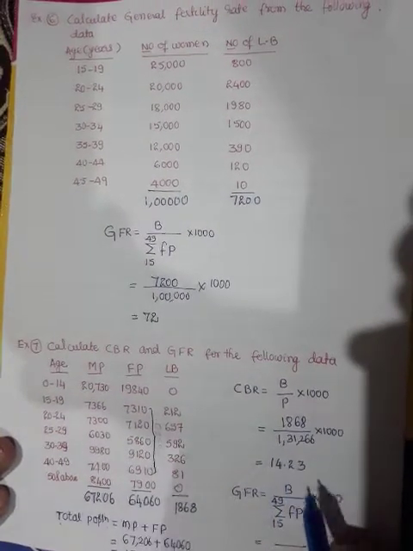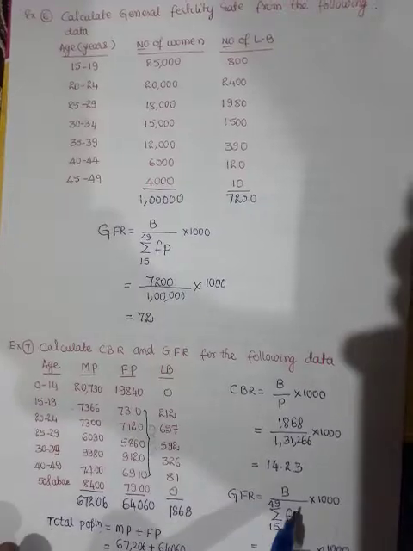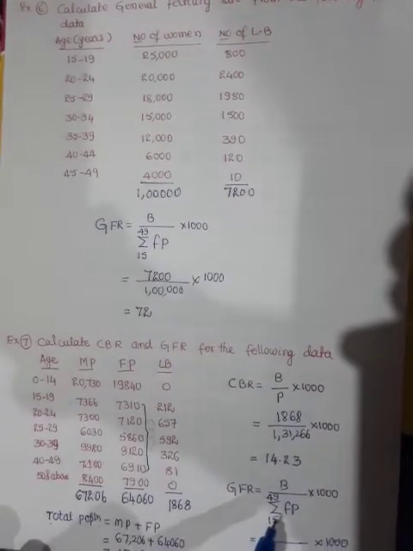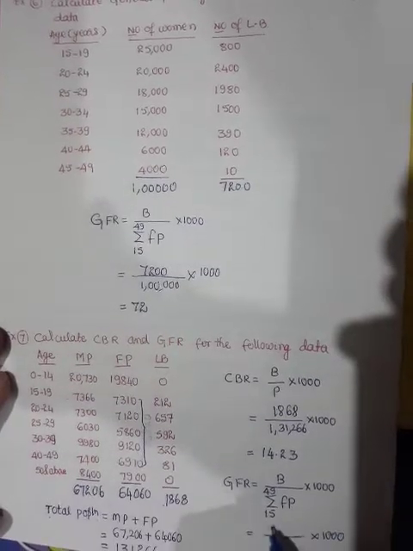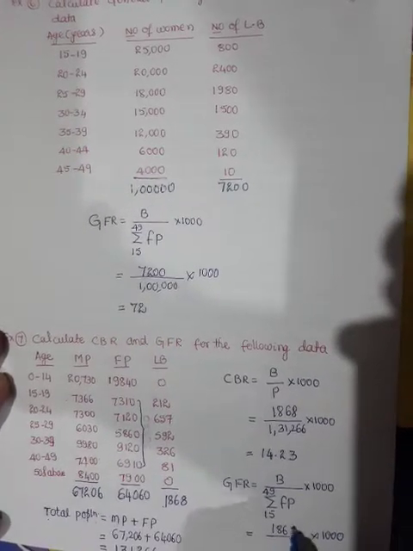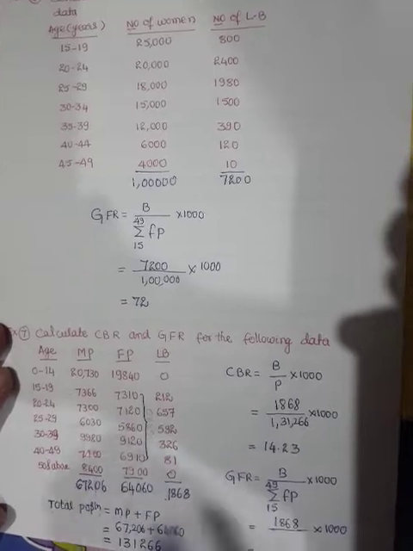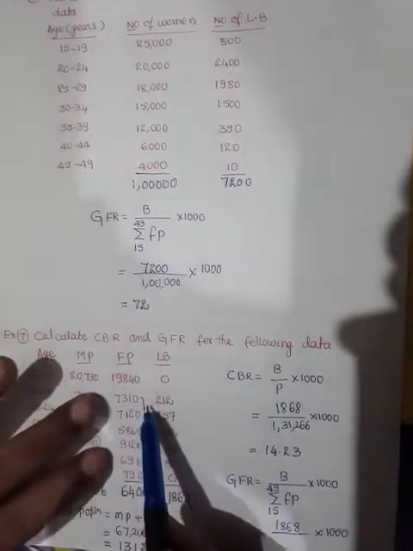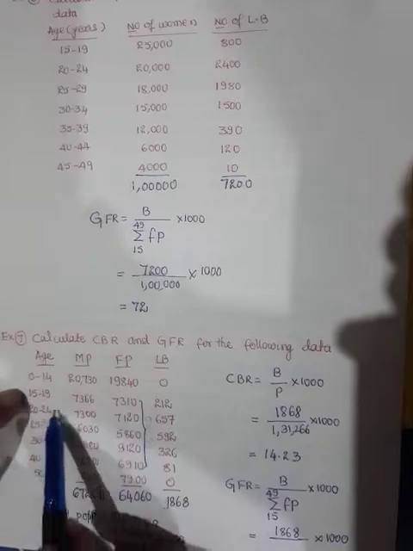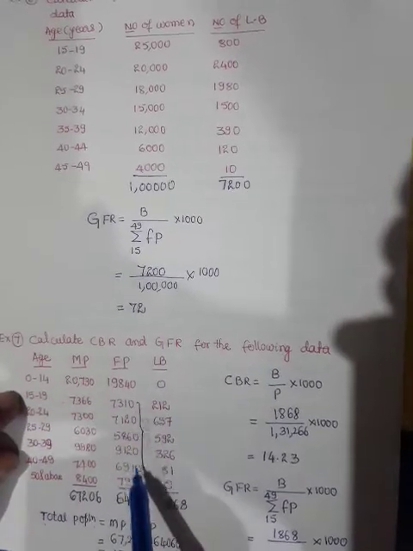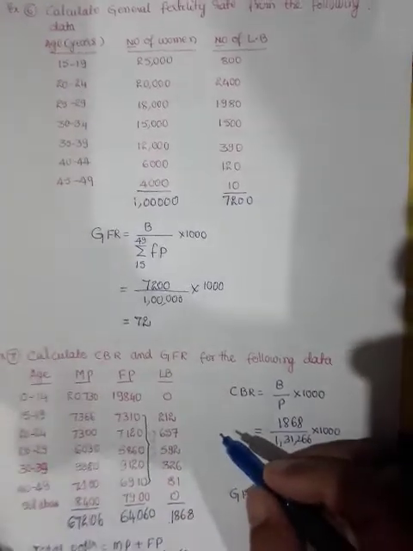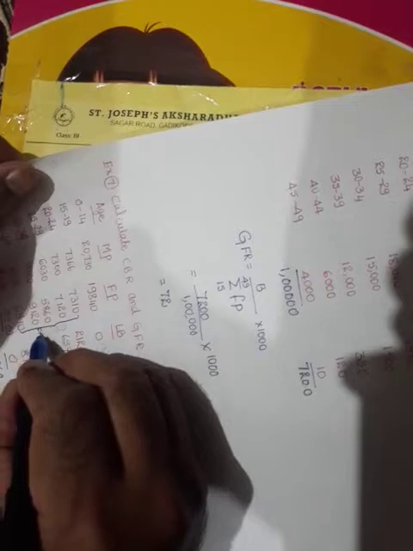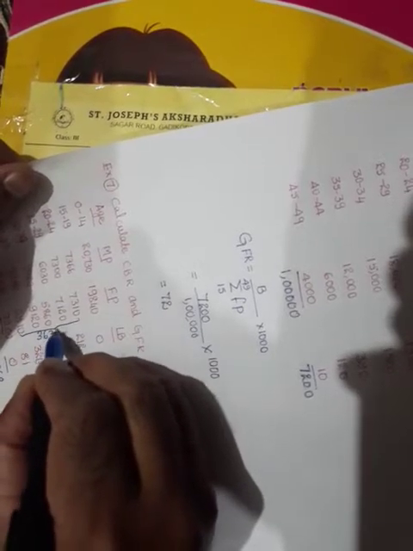This is CBR. Now GFR is equal to B divided by summation FP 15 to 49 into 1000. B is the same value, 1868. Then for female population 15 to 49, we have to add the population only from 15 to 49. If you add this population, you will get 36,320.